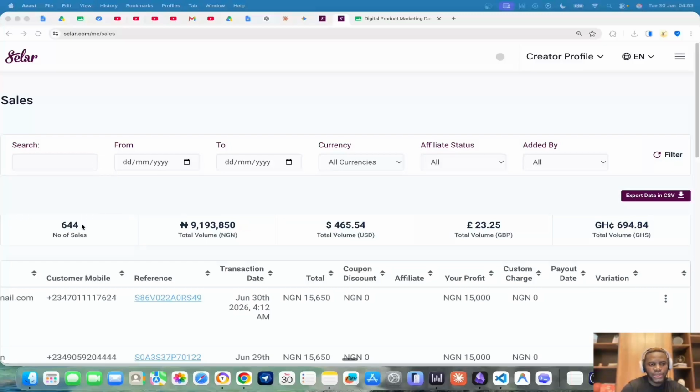As you can see, I made 644 sales here, over 9 million in naira, then 465 in USD, pounds, and in Ghana cedis. And I've not even scaled this account so much.